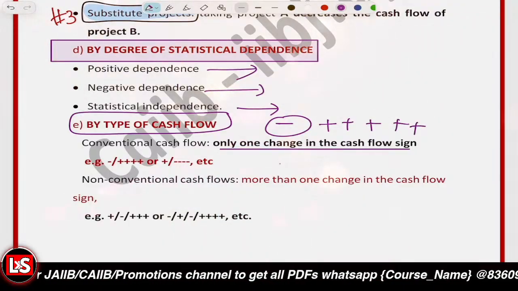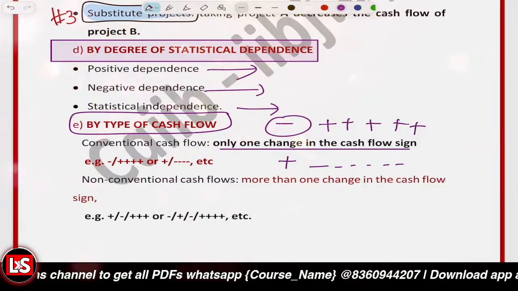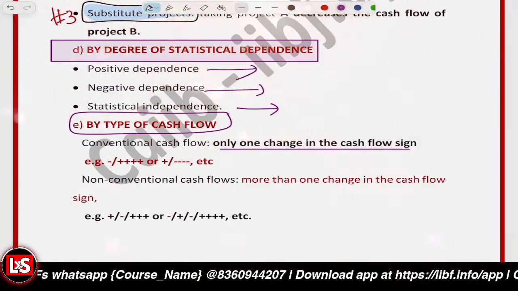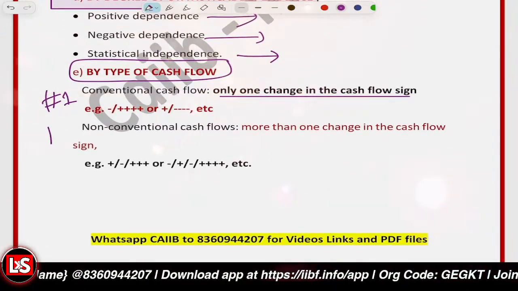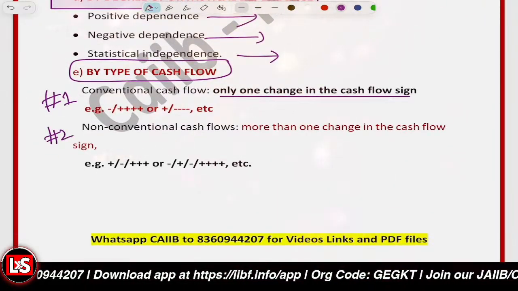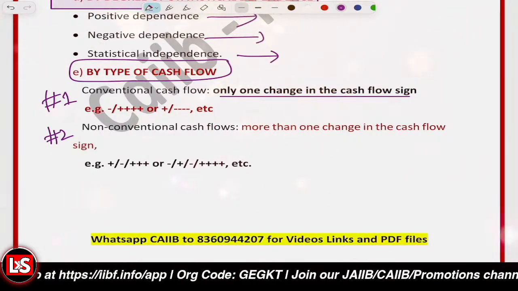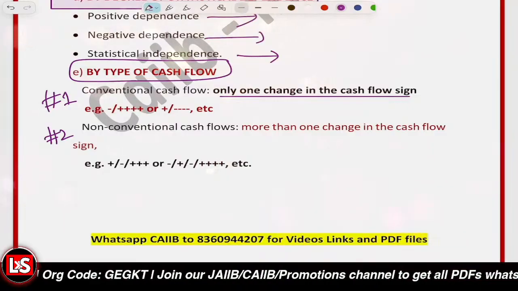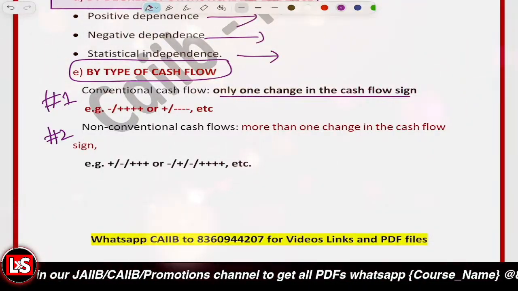Or it could be a case where there was a major inflow and then outflows only. So that is the conventional cash flow. Or it could be the non-conventional cash flow, with multiple inflows or outflows, so more than one change in the cash flow sign. Okay, so this is the classification of the investment project.